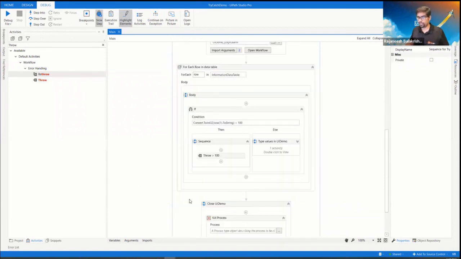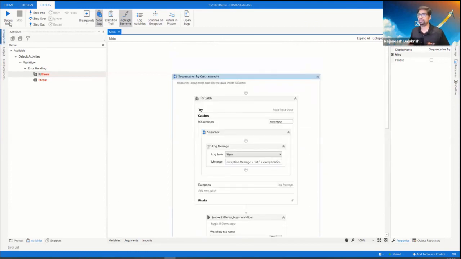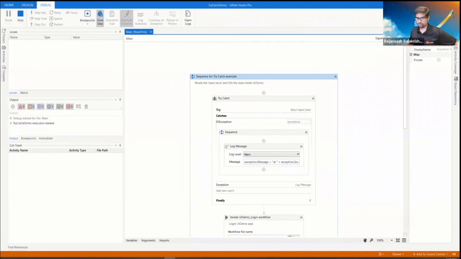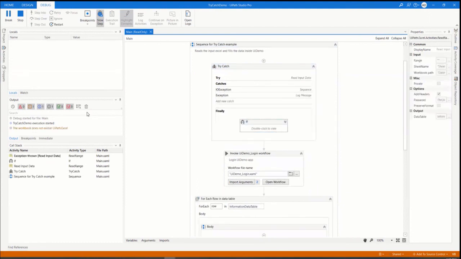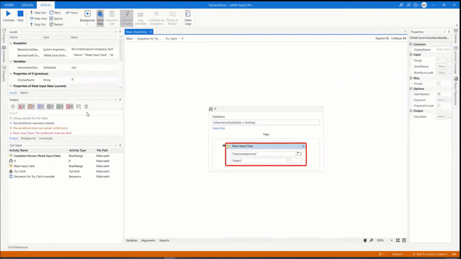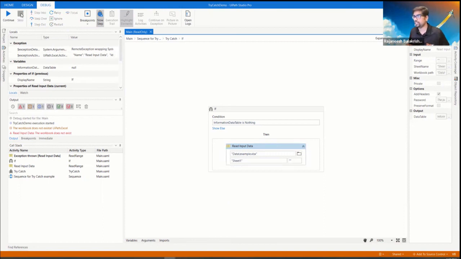Yeah, so now I think we have handled both the application exception as well as the business exception. So now we can run it. Okay, this is because I have changed the name to example one, so it doesn't work.